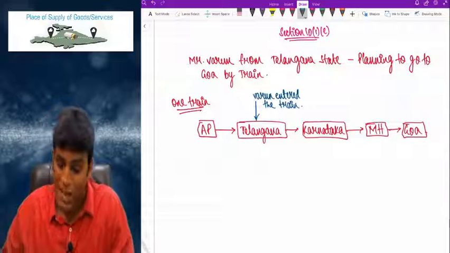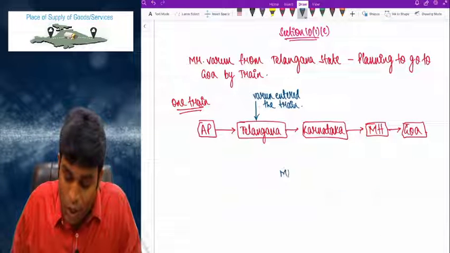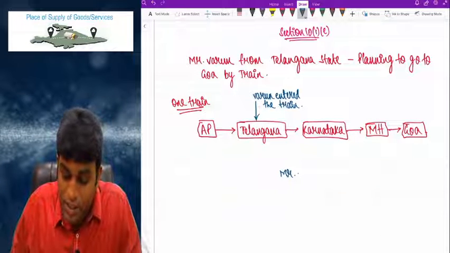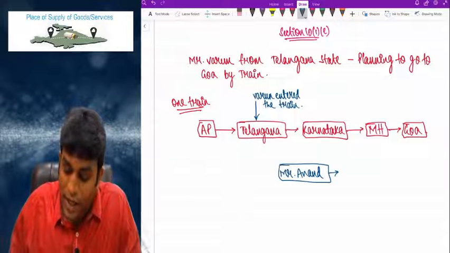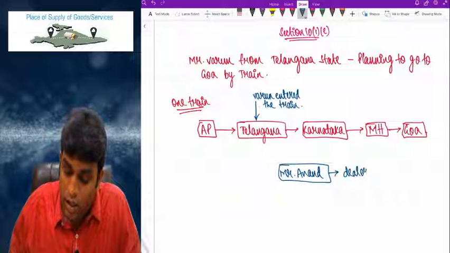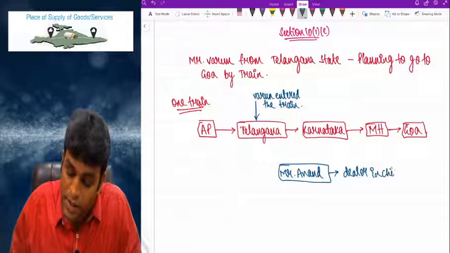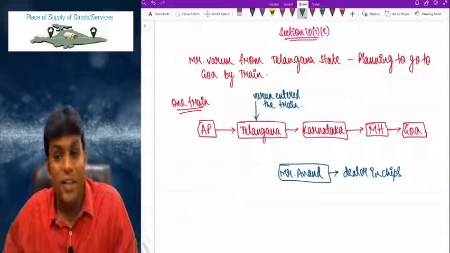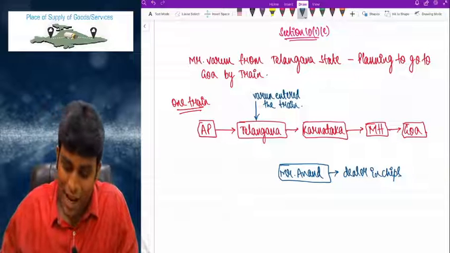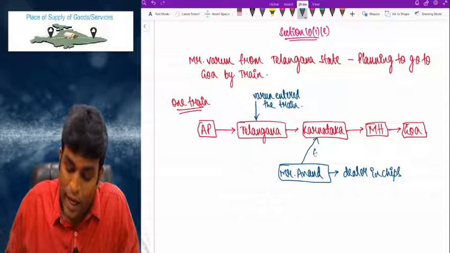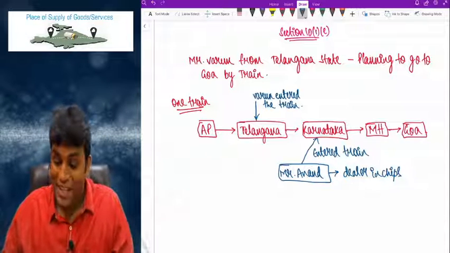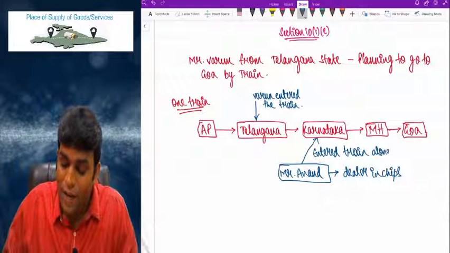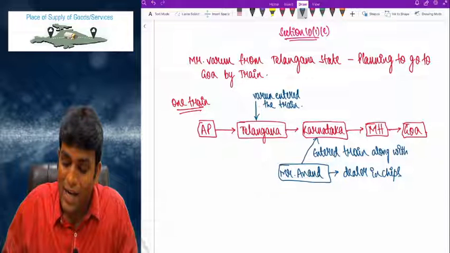Clear, my dear friends? Now, there is one person called Mr. Anand. Now, Anand is basically a dealer in chips. Dealer in what? Chips. And he basically entered the train in Karnataka, along with the chips to start selling chips.